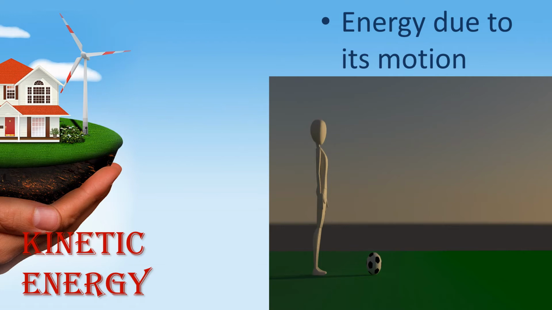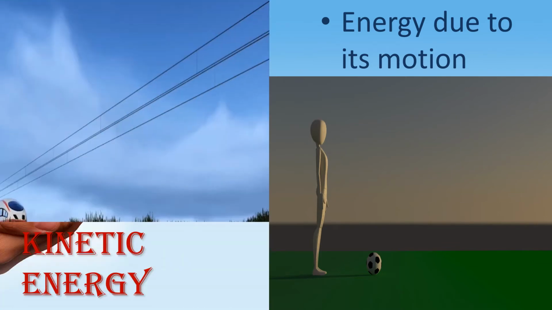And then again, if you are seeing a moving train, it also possesses kinetic energy. Why? Because it is also moving. So what is called kinetic energy? Moving energy is called kinetic energy. The energy due to its motion is called kinetic energy. Children, can you all understand?